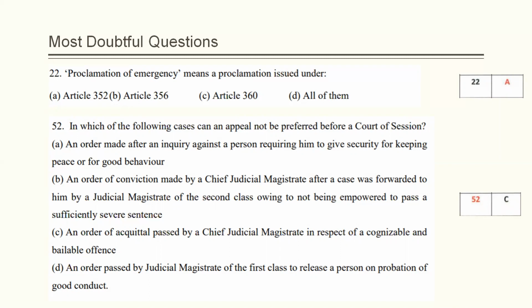Next question which has created confusion is question number 52. For this question, you have to read section 378.